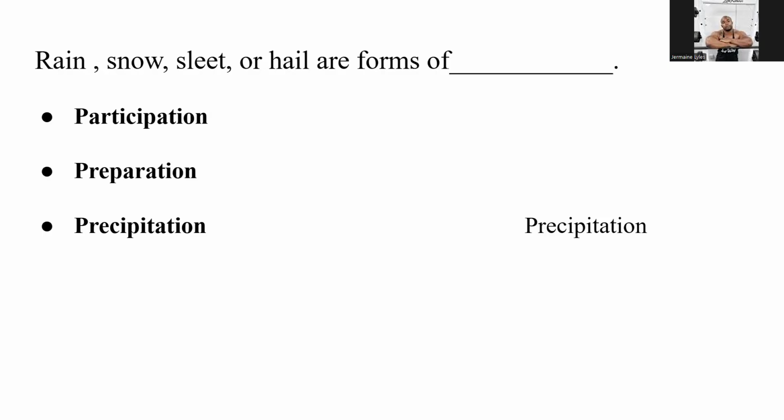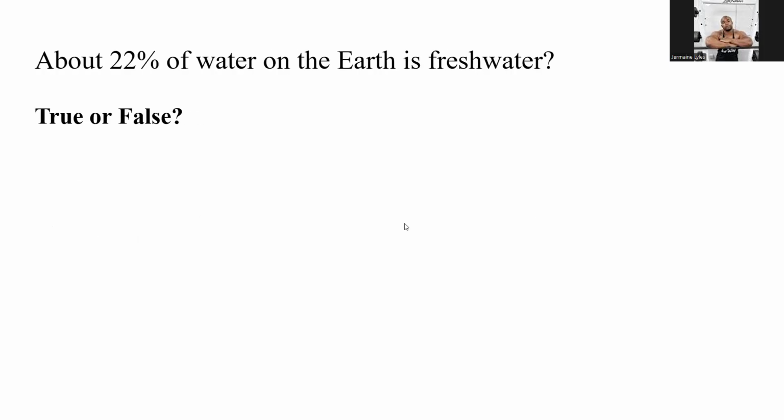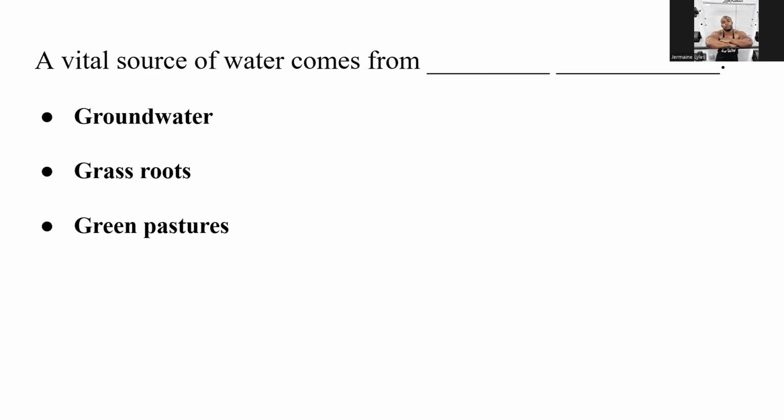That's how I remember this when I was coming up. Precipitation, not participation, but precipitation. About 22% of the water on Earth is fresh water. We know this is false. Only 2% of the water on Earth is fresh water. A vital source of water comes from groundwater.